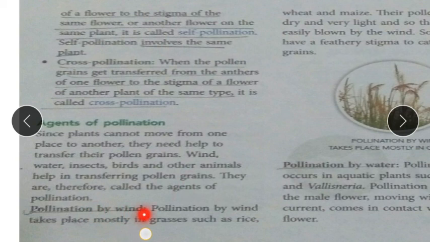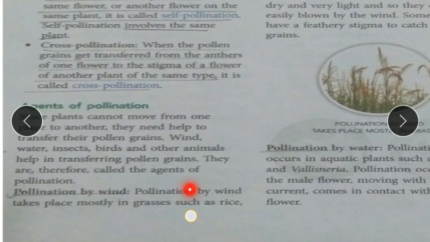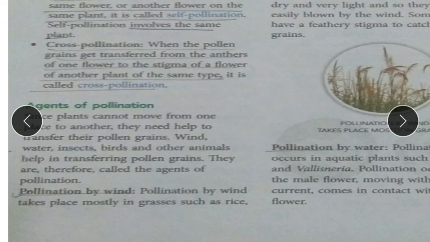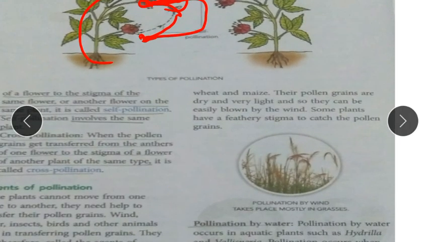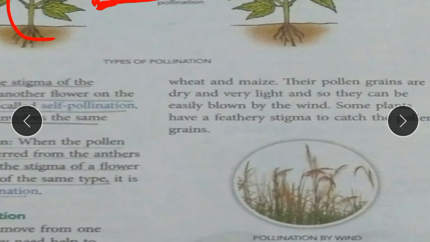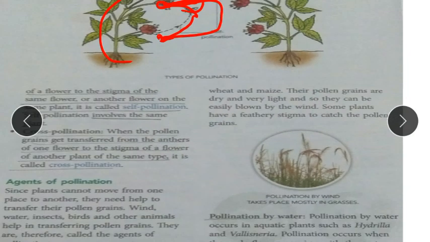Pollination by wind: how are pollen grains transferred from one place to another by wind? Pollination by wind takes place mostly in grasses such as rice, wheat and maize. Their pollen grains are dry and very light, and so they can be easily blown by the wind. Some plants have a feathery stigma to catch the pollen grains. So mostly the pollen of wheat and maize is transferred by the wind.